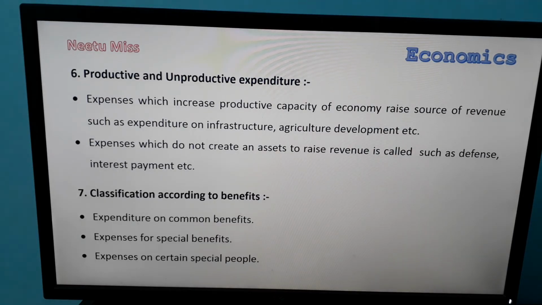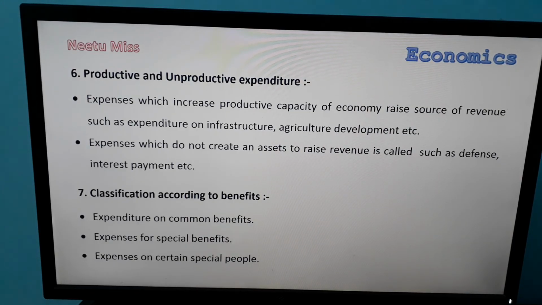Next is classification according to benefit. Sometimes the government also spends money on the basis of benefit. Example, expenditure on common benefit. Expenditure on common benefit means when the government spends money on transportation, education, health. So this will come under expenditure on common benefit. Expenses for special benefit will include justice, social securities, etc. Nowadays the virus is going on, so the government spends money on police protection, and this will come under expenses for special benefits.